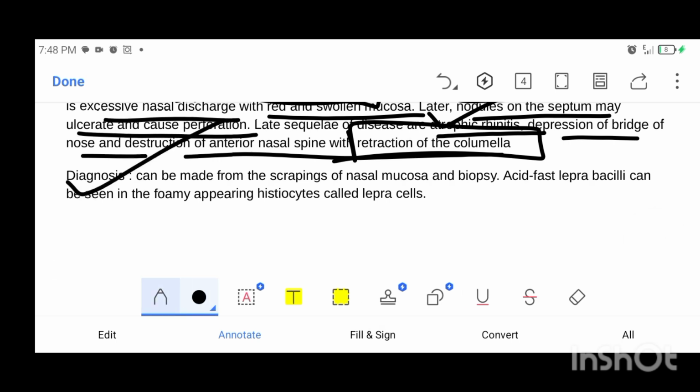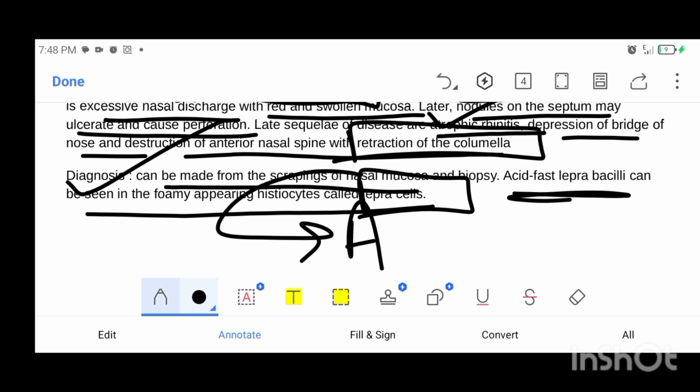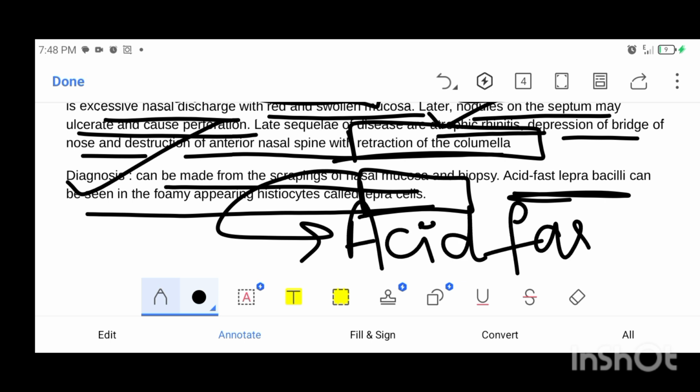How will you diagnose a leprosy patient? Obviously, it is caused by Mycobacterium leprae, so we diagnose it by acid fast staining, and leprous cells we see by scrapings of the nasal mucosa. We do acid fast staining, and acid fast bacilli are seen. Now I'll show you the retraction of the columella seen in leprosy.